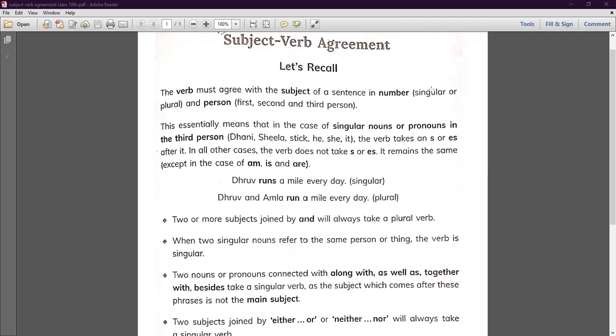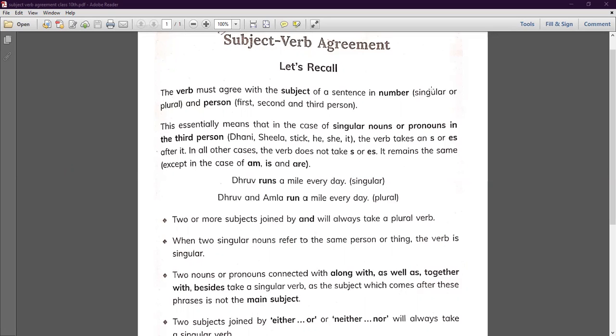So today we'll take up the next topic of English grammar, that is subject and verb agreement. We all know that subject and verb should always be in agreement. If they are not in agreement with each other, then the sentence that we are going to get will be meaningless. So the verb must agree with its subject of a sentence in number as well as in person.